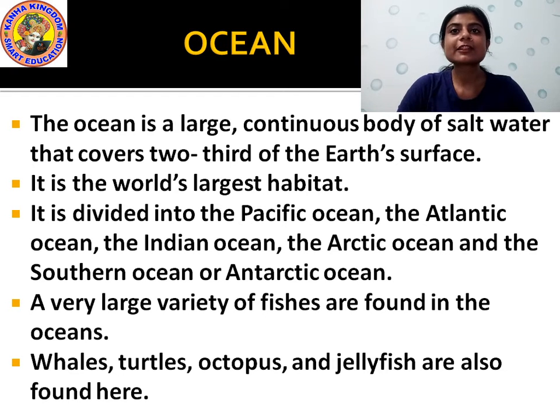Okay, the oceans are divided into 5 oceans in the world. Those are the Pacific Ocean, the Atlantic Ocean, the Indian Ocean, the Arctic Ocean, and the Southern Ocean or the Antarctic Ocean. The Antarctic Ocean is also known as the Southern Ocean.